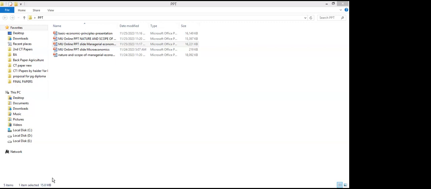Now the next is economic principles, right? These are the economic principles that you can see on your screen. Everything has a cost. Definitely, everything has a cost because everything is usually limited. Everything is not available like air and water. If everything were available in the form of air and water, there would be no need to study something, right? So basically every materialistic thing has a cost.